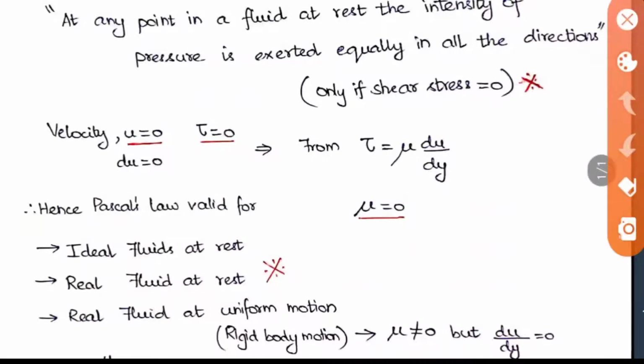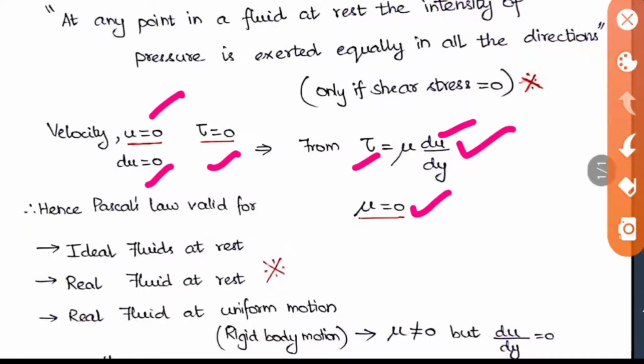When u is equal to 0, du will be 0. And we have mentioned the condition that shear stress should be equal to 0, so tau is also 0. When you apply this in the formula, tau becomes 0 and du becomes 0, so it means that mu is also 0. This is an outcome of Pascal's law.